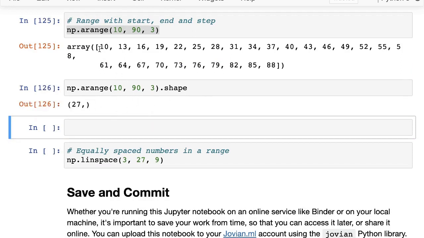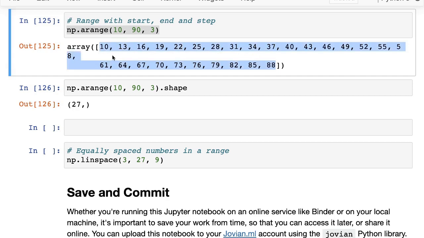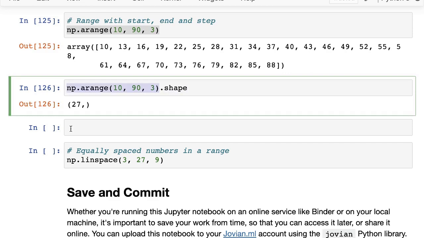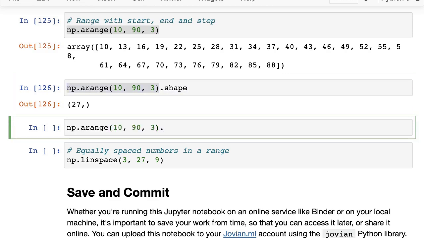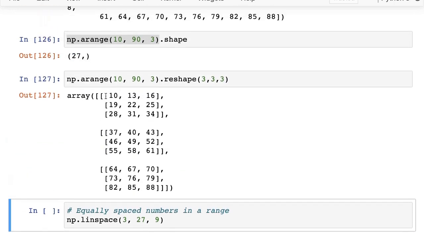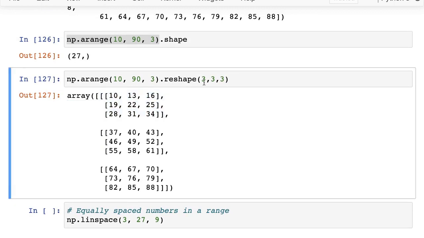Now, when you have any array in NumPy, you can actually change the shape of the array. I can take this result of np.arange, which has 27 elements, and if I call reshape and pass in 3, 3, 3, this creates a 3D array where it has the length 3 along each dimension.